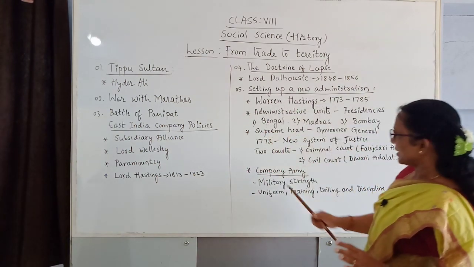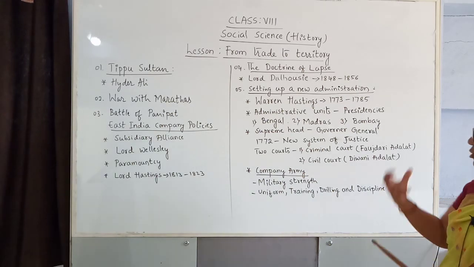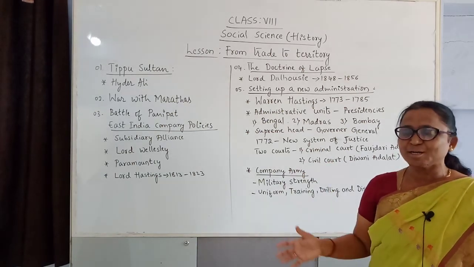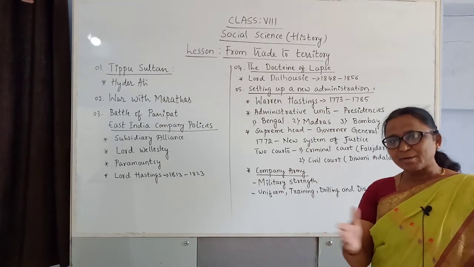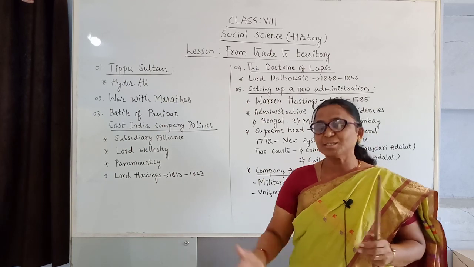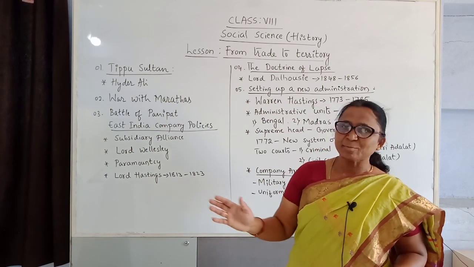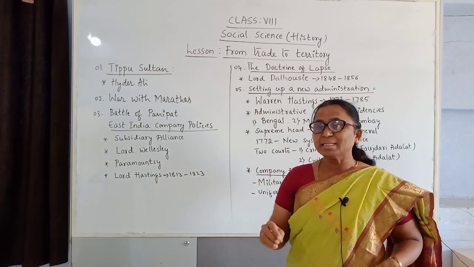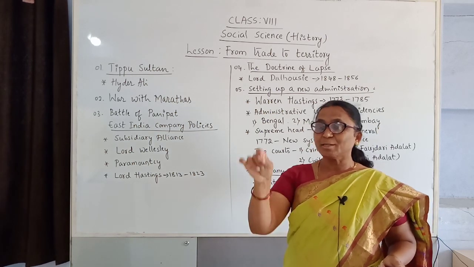Now we'll come to the next point. A new system remained. One person did not control everything; we have to divide. Now also our country is divided into units and administrations. The revenue department is different, and the food and agriculture department is different. Like this, they made the judgment system separate too.